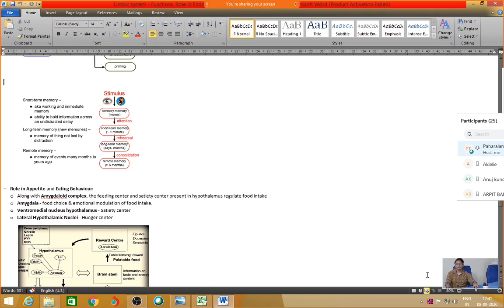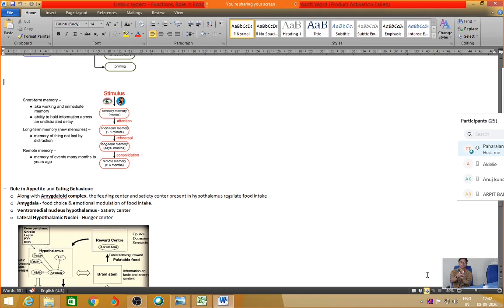Okay, how to remember these two nuclei? Most of the time it is very confusing. Just know that there is a medial nucleus, a middle part. Suppose this is the ventromedial nucleus, which is in the middle, and these two are the lateral nuclei. The red and the black pen are the lateral nuclei.